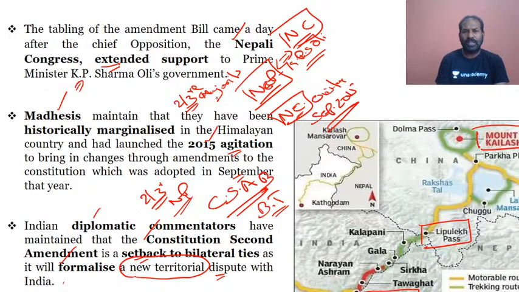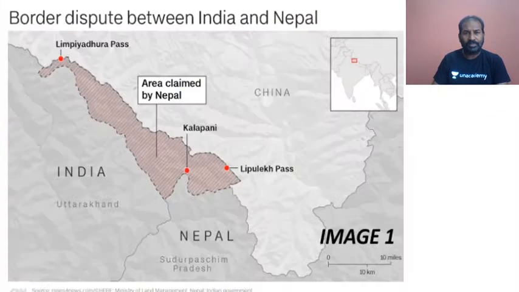So constitutionally, the parliament has approved it. When the parliament has approved it, that means the entire country is with Nepal's new political map. Siddharthan, I think you are getting the point. Constitutional body is by the two-third majority in the parliament, approved by the parliament. And now this is the new political map.